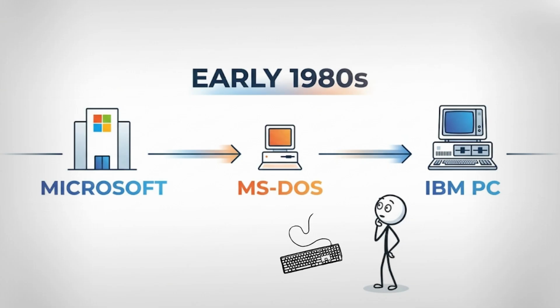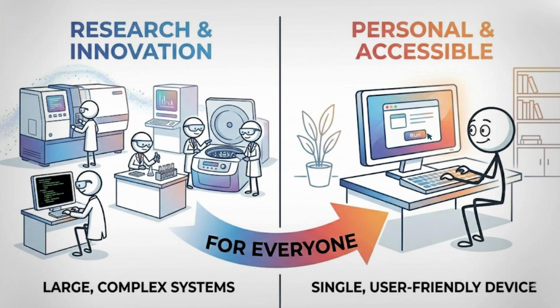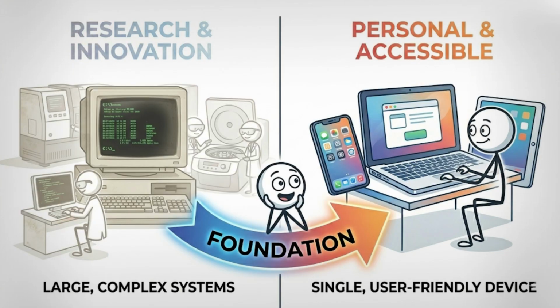MS-DOS. This text-based operating system was developed by Microsoft in the early 1980s and served as the standard for IBM personal computers. Users had to type specific commands to navigate files or run programs, as there were no icons or mouse cursors to click on. It was a foundational piece of software that proved computers could be scaled for individual, everyday use outside of massive laboratories. While it seems incredibly primitive today, it laid the groundwork for the consumer tech revolution.